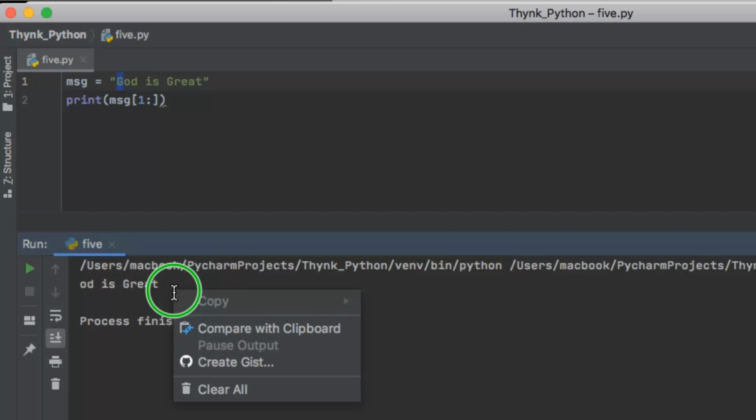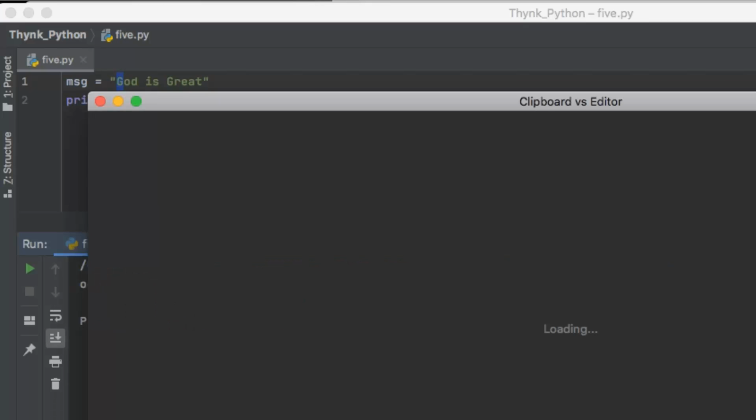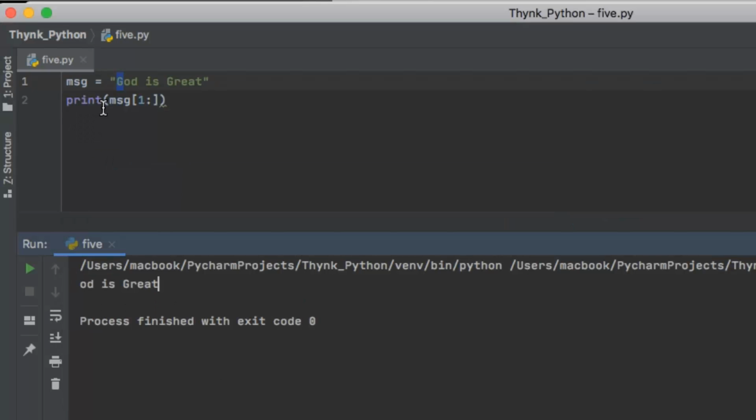Now if the start index is not specified and the end index is also not specified, that means I do not specify any index in my code, then it will pick the default values for both, right? Let's see what happens. I run the code. God is great. It has picked up the default value for the start, which is 0, and the default value for the end, which is the length of the string. These are the basic things which you must know about strings.